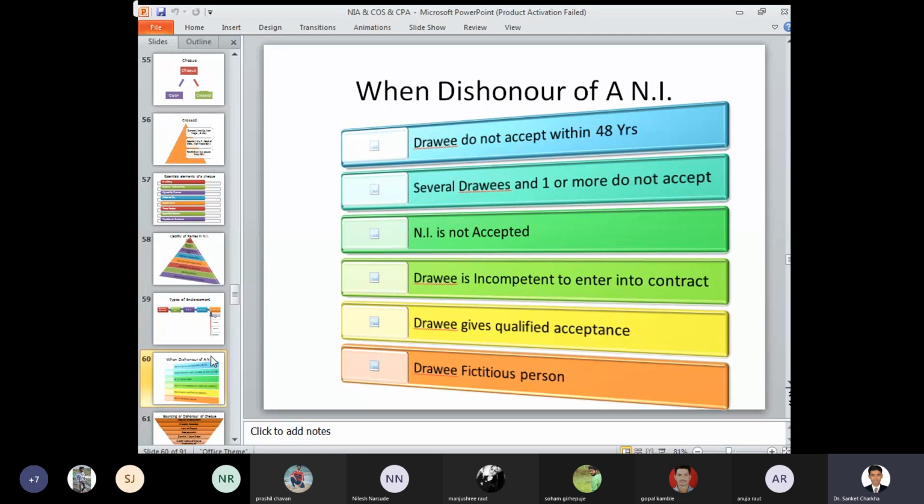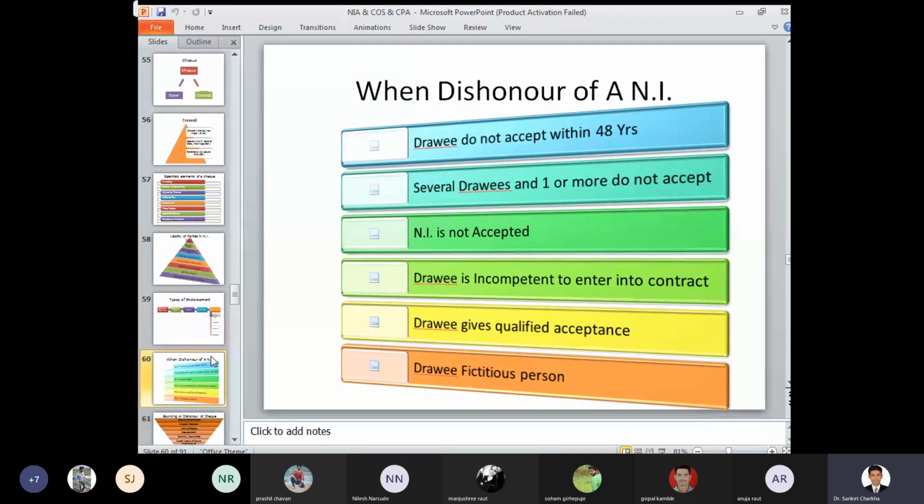Drawee is incompetent to enter into contract. So for parties who are incompetent to enter into contract, from that particular reference, you can understand when a negotiable instrument can be dishonored. Drawee gives qualified acceptance. So here, as we have seen in terms of presumptions of the essential elements of a negotiable instrument, every instrument must be unqualified, so without any terms and conditions.